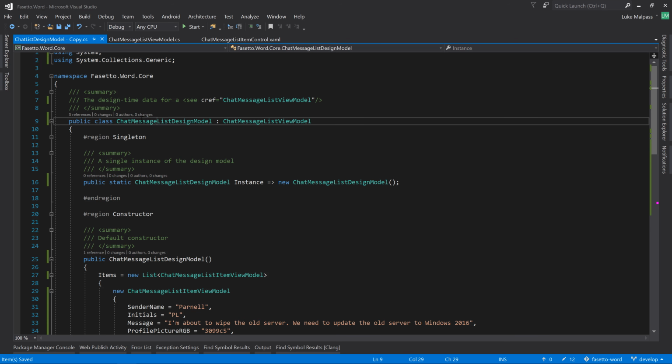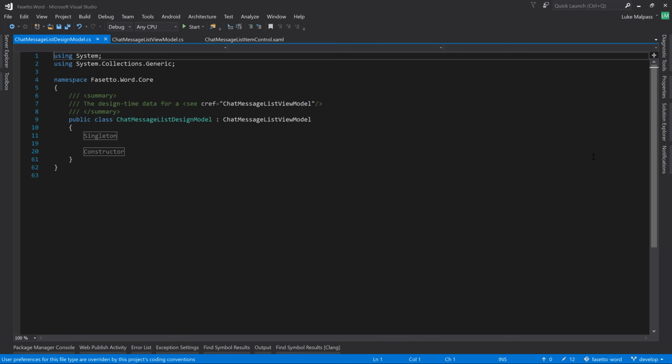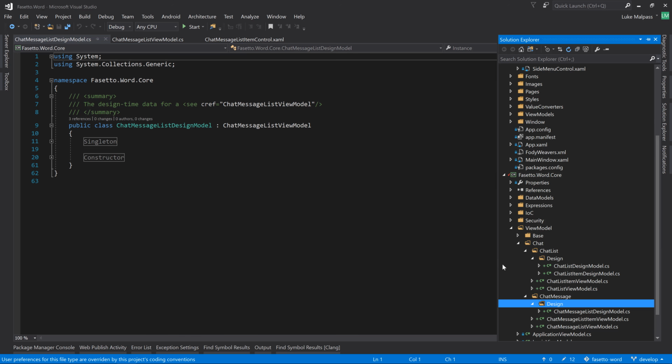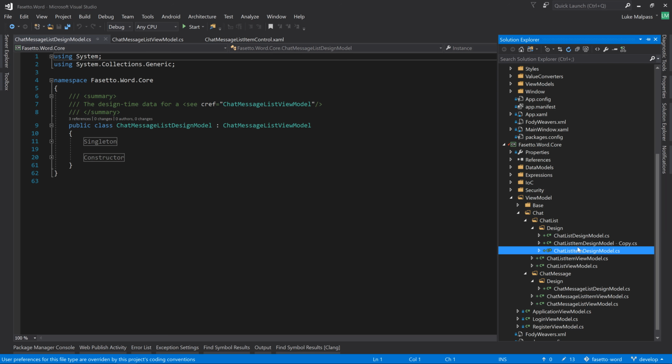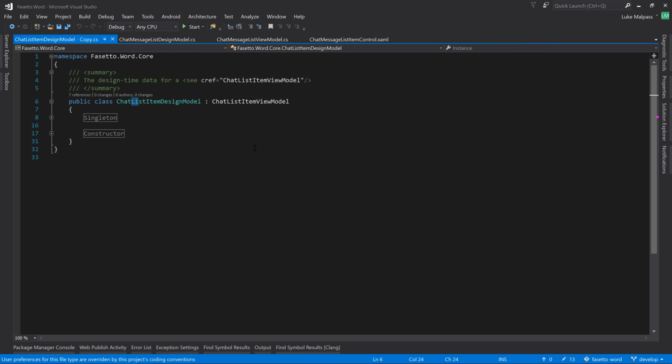Rename this file, and then we need to copy the item itself. So copy the other one, drag it into the design folder, open up, rename to chat message list item view model.